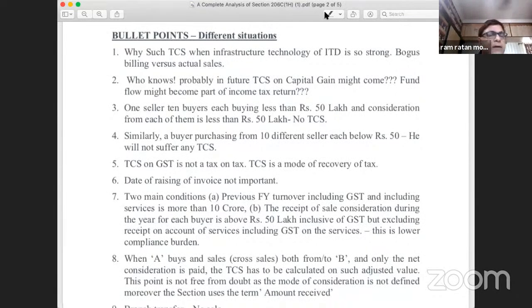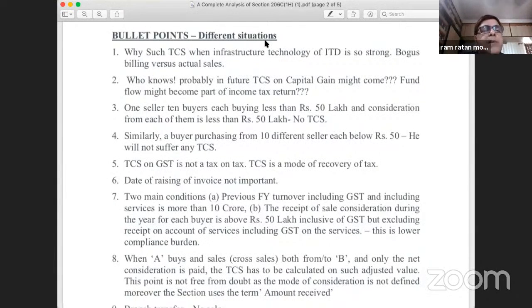And if we go by that definition, then it includes shares and securities also. It includes even green leaves. If somebody is selling green leaves from a tea plantation, that will also be included. So any transaction of shares or any movable property will be covered within the definition. But if the shares are sold over a recognized stock exchange, that has been specifically excluded.